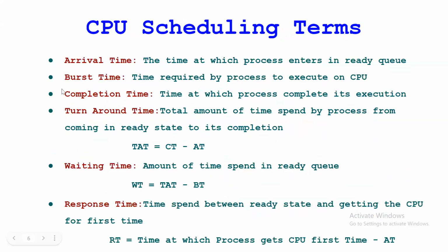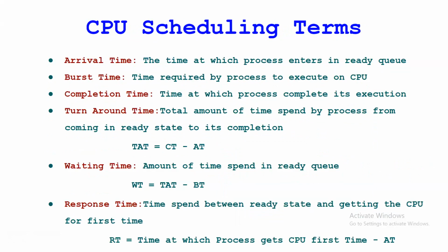Now, burst time is what? The time required by a process to execute on the CPU. Whatever is the execution time of that process is nothing but the burst time, right? Or we can say execution time also. Only the terminology is different here. The burst time is the amount of time required to execute that process on the processor.